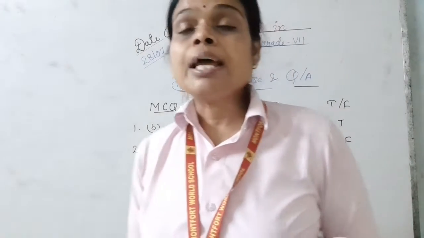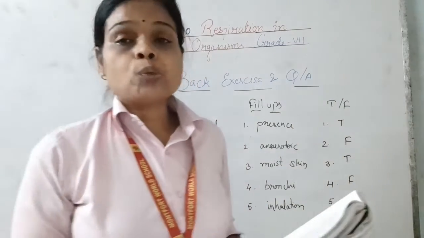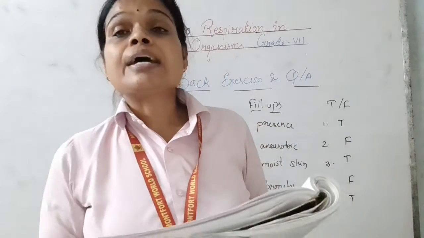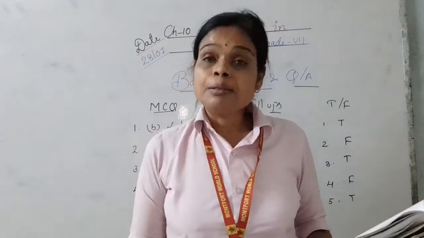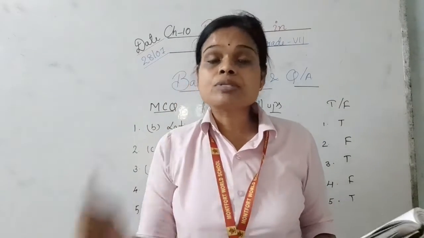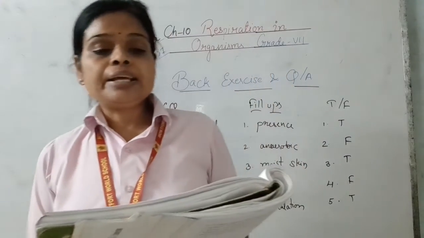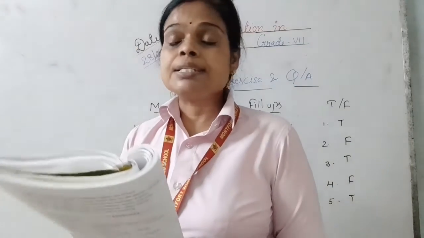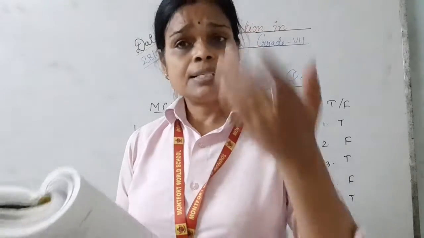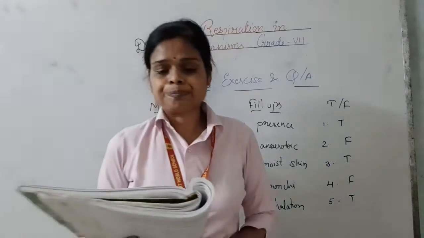What are alveoli? Alveoli are the sac-like structures present at the bronchioles where the exchange of gases takes place. These alveoli are attached to the blood capillaries. The blood takes the oxygen from alveoli and returns carbon dioxide to alveoli. What is the percentage of oxygen in inhaled air and exhaled air? The percentage of oxygen that is inhaled is 21% and the oxygen which comes out is 16.4%.